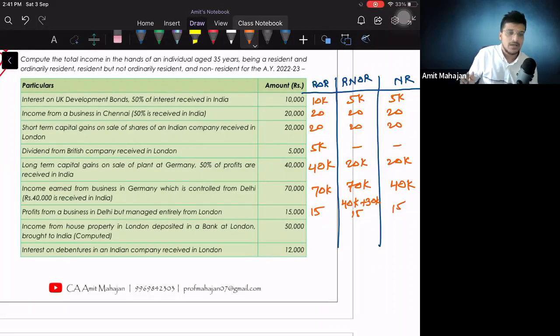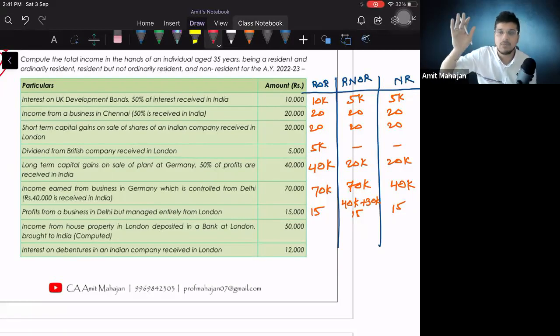Perfect. Income from house property in London, deposited in a bank at London, brought to India, computed. Okay. Can you guess this? In the chat. Okay, first of all, why have they given computed? We have to understand this. Whenever they say computed, they are not expecting you to reduce 30% standard deduction.